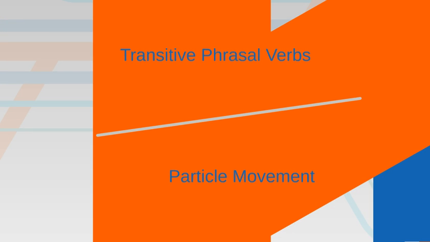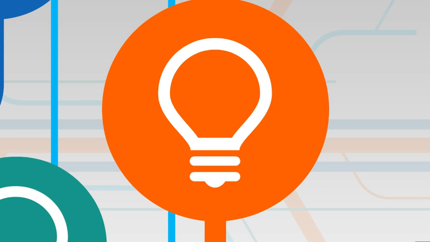Now we've got to talk about this concept of particle movement. We've seen that in some cases with transitive phrasal verbs the particle can come next to the verb or can come after the object. This whole concept is really called particle movement. And the thing is, it's pretty easy since most transitive phrasal verbs are separable, but there are a couple rules that you need to keep in mind.